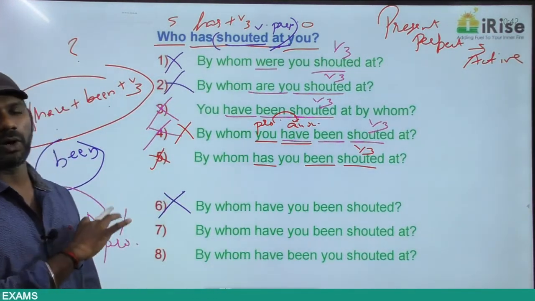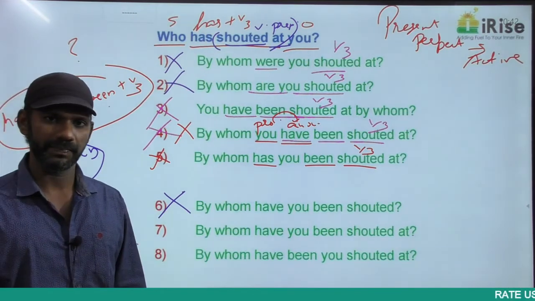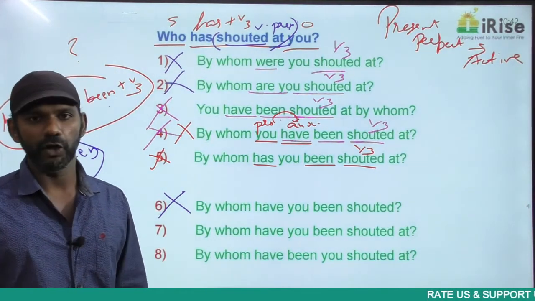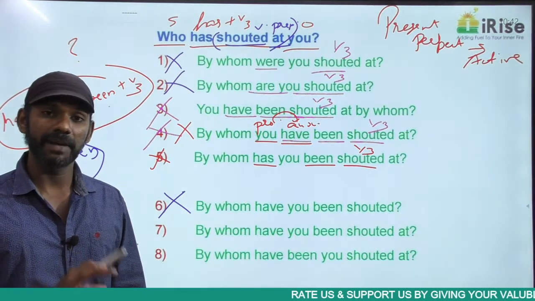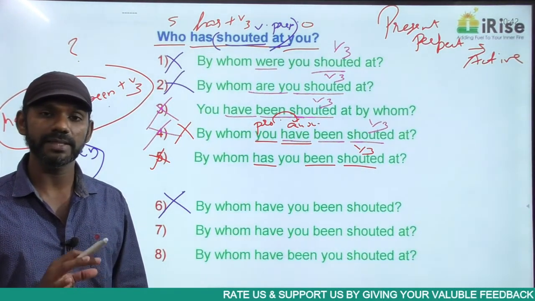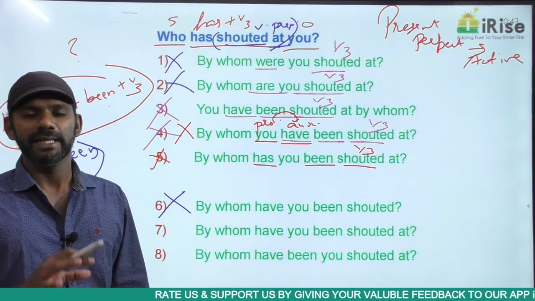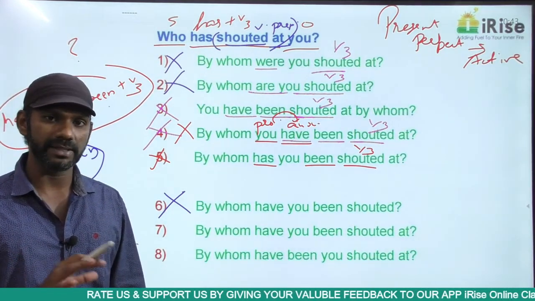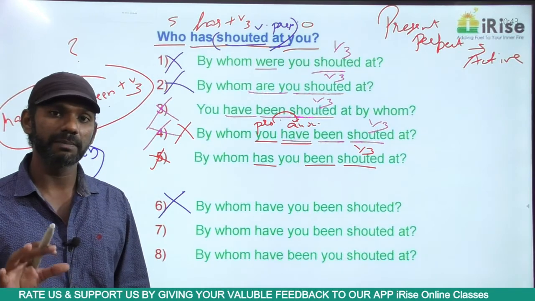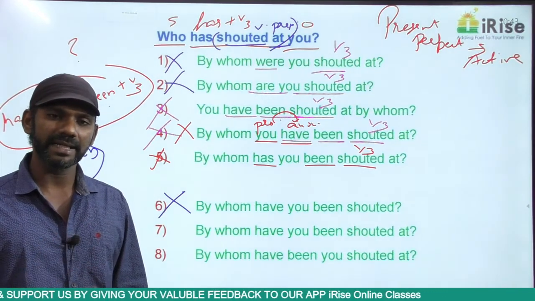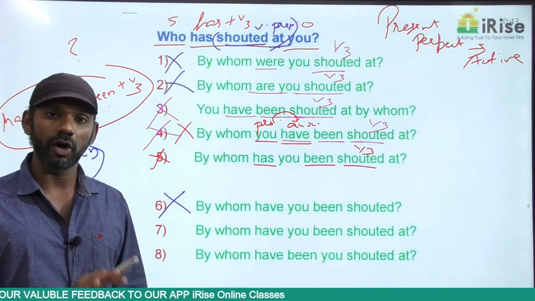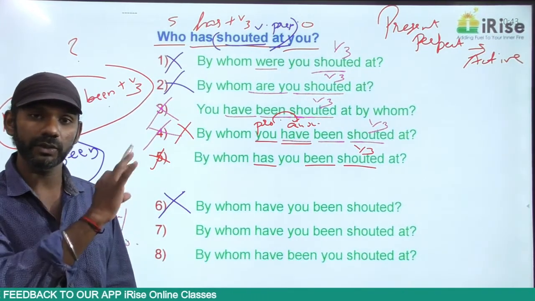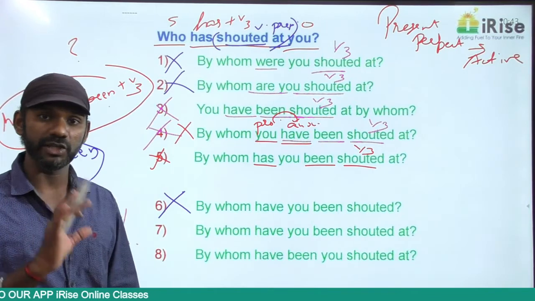If you check all the examples I gave earlier, in the passive voice, the verb depends on the subject or object. In the passive voice, the verb always depends on the object. In the active voice, the verb depends on the subject. In the passive voice, the verb depends on the object. That means in the active voice, it is subject-verb agreement. In the passive voice, it is object-verb agreement. If you go through all the sentences that I gave you, you'll understand that.